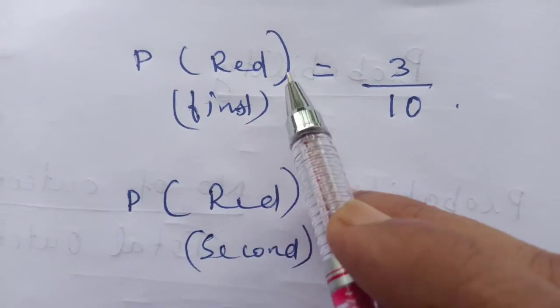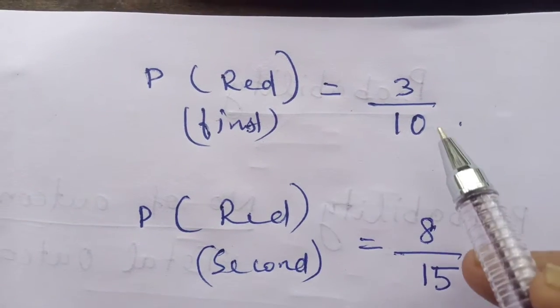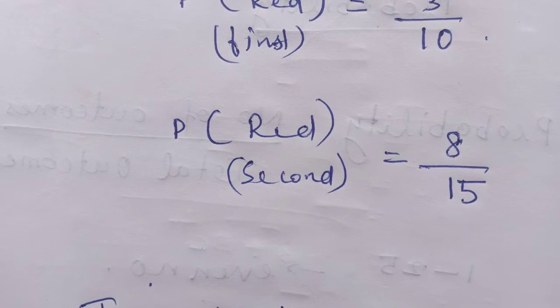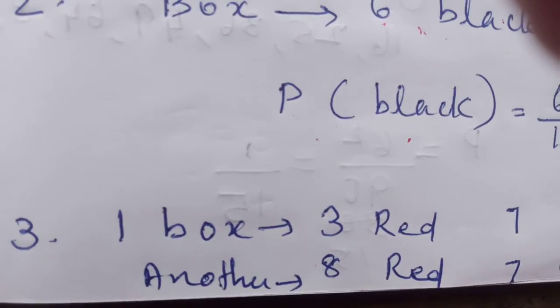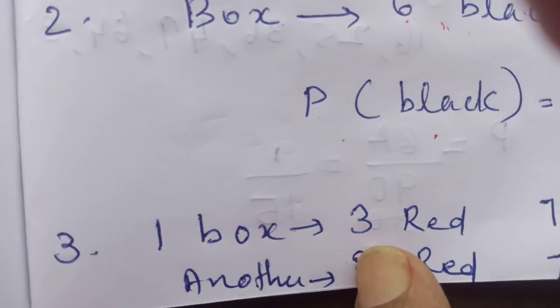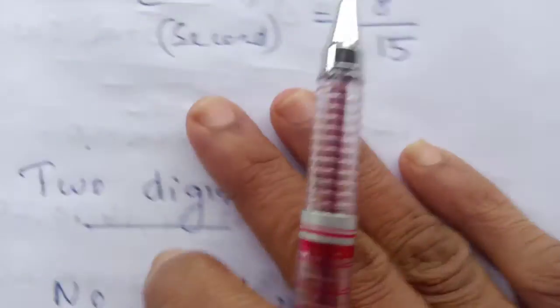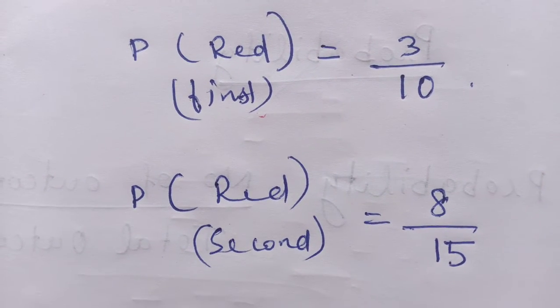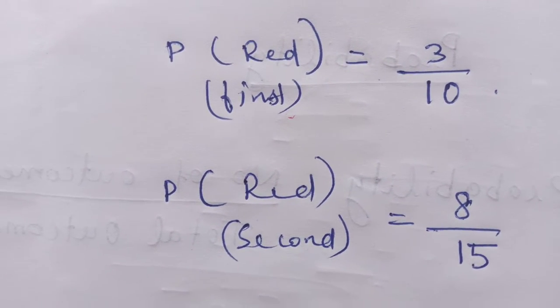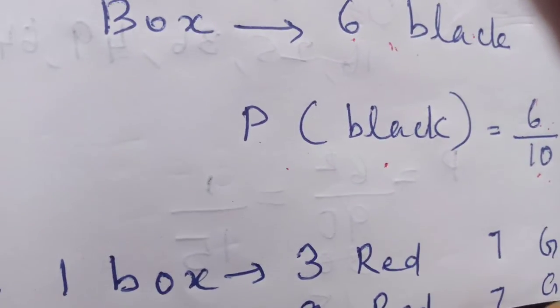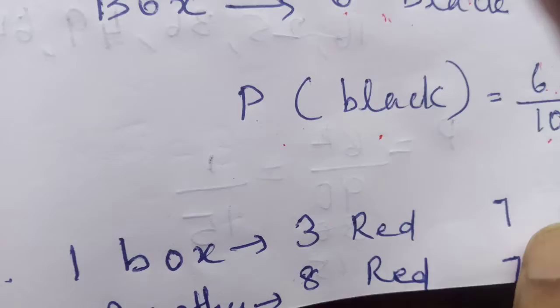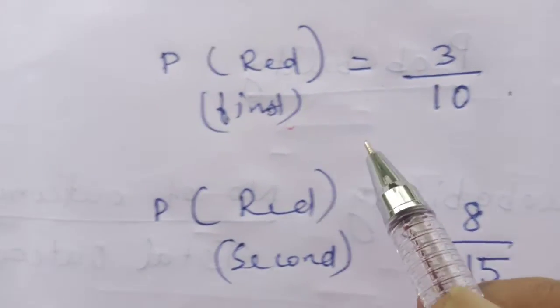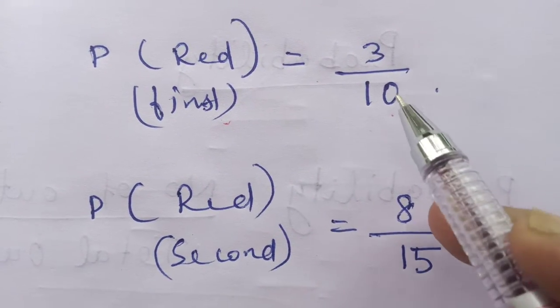In the first box you have 3 red beads, so here it is 3 by total beads. Total beads are 3 plus 7, equal to 10. That is the total number of beads. Then probability is 3 by 10.